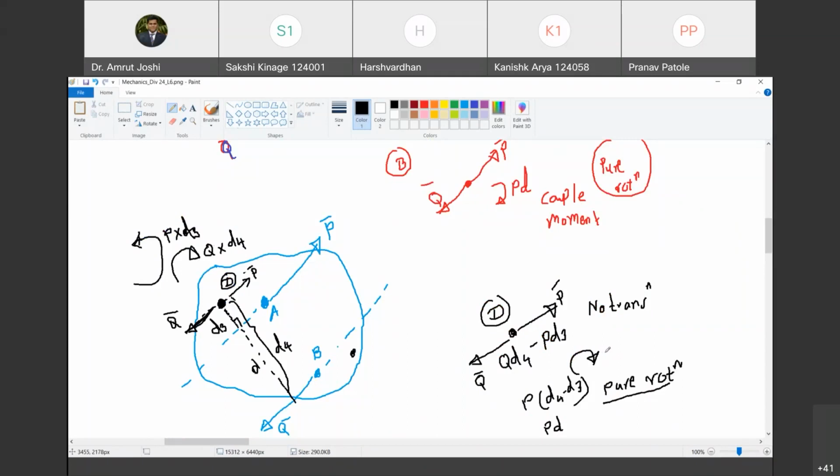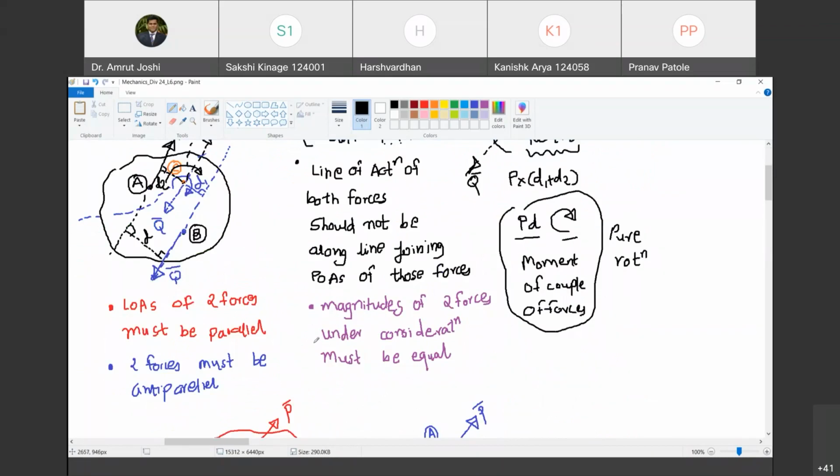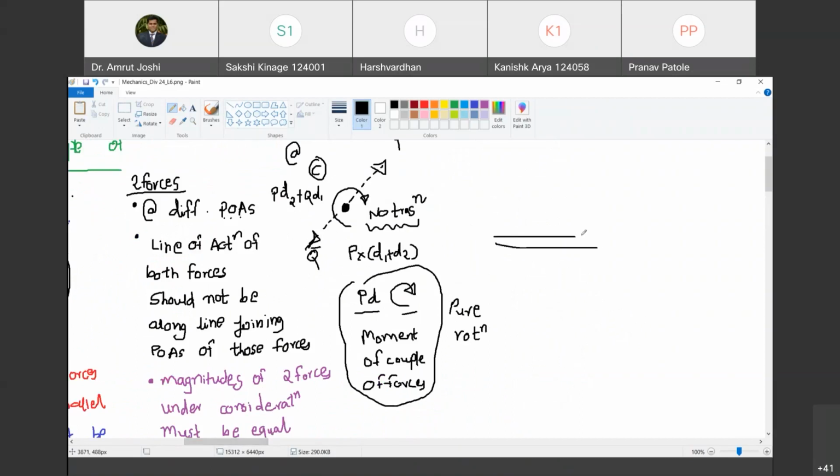Take home message is this. If there are two forces acting on a body which satisfy these conditions, then the moment of a couple of forces, or a couple moment produced by that pair, does not produce translation on any point of the body. No translation at all. Are you with me? Yes, sir. So what is the effect of a couple moment? Whenever there is a couple moment, there is no translation anywhere on the body. I am not talking about the points of application of these two forces. You pick any point on the body, there is no tendency of translation at all. Are you with me? Yes, sir.